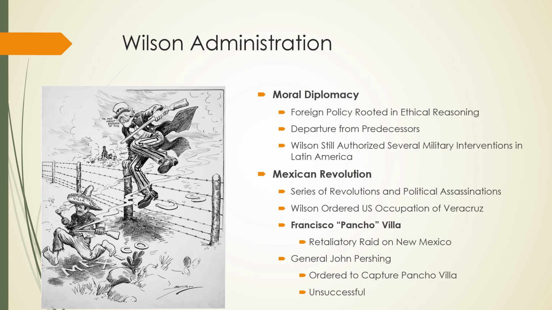This is led by General John Pershing, who we'll learn more about later. But the expedition is unsuccessful. Pershing's forces do break up some of Pancho Villa's gang, but ultimately they never find him, and eventually they are withdrawn from Mexico because there's a bigger problem at hand, which is World War I.